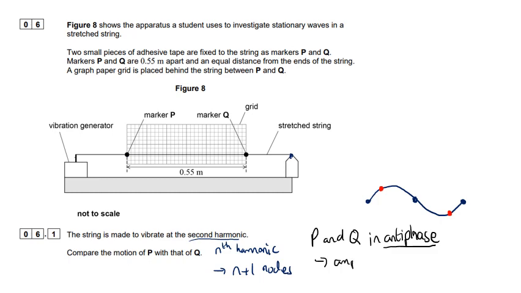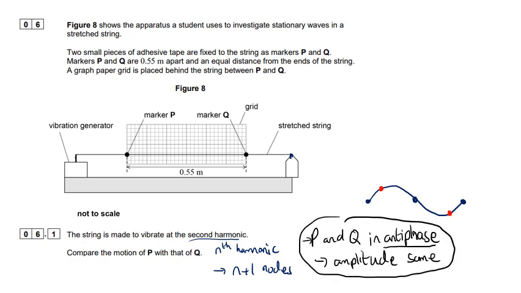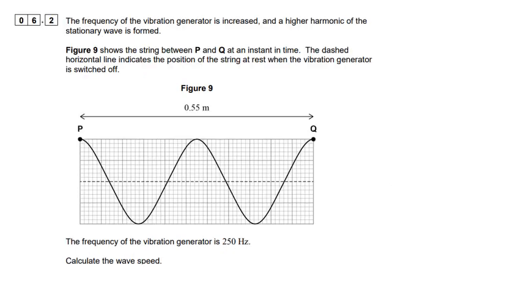So we've got these 2 points. So this is your answer really. P and Q are in antiphase and the amplitude is the same. Okay, now the frequency is increased. So we get this higher harmonic here. And it's showing that P and Q are now 0.55 meters apart. And we have to calculate the speed of the waves.